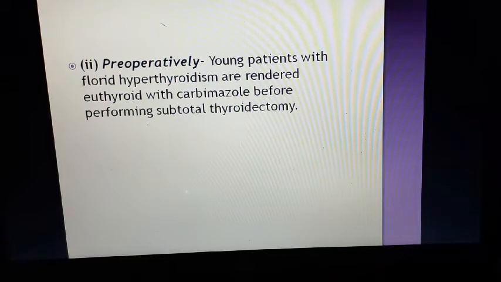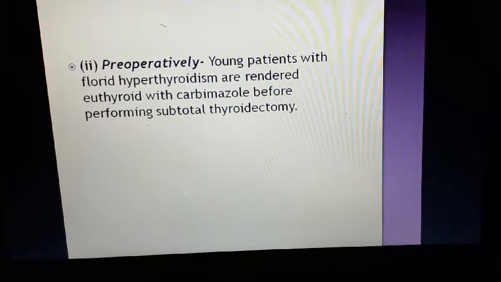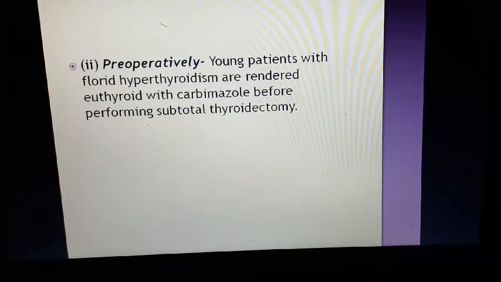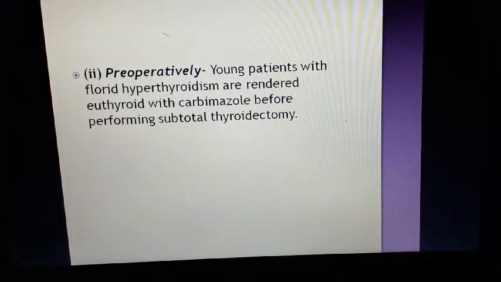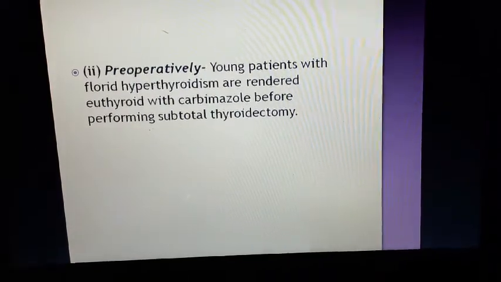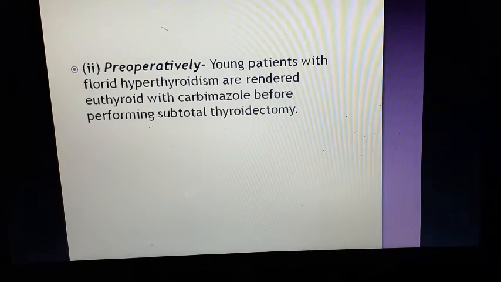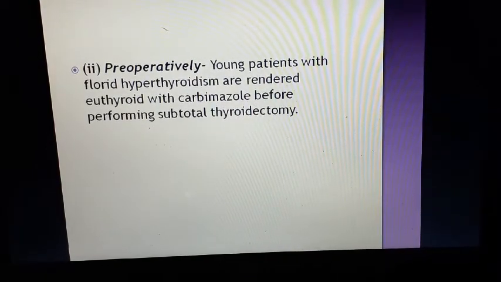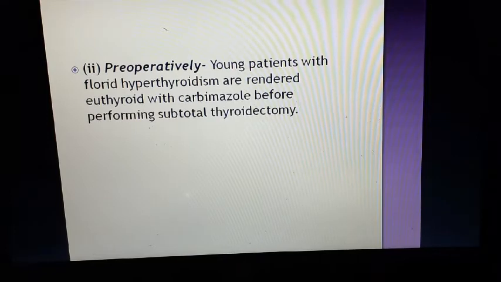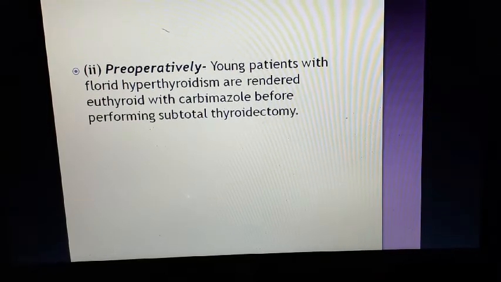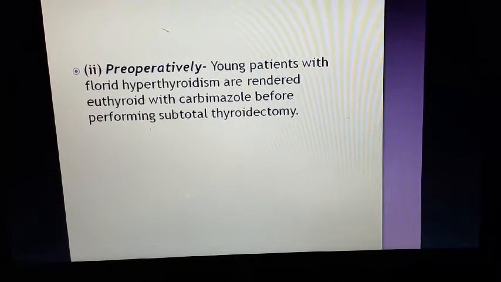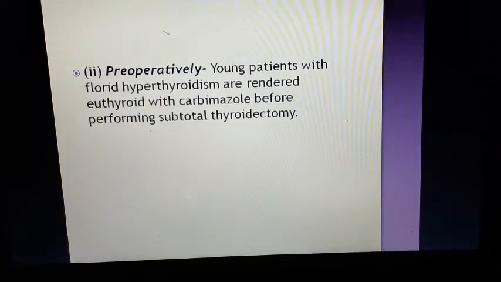So apart from this, hyperthyroidism has 3 treatments. One is antithyroid drugs, one is radioiodine therapy, one is surgical therapy. Depending on the patient's status or patient preference, we have to select the therapy. Normally, remember, radioiodine therapy is contraindicated in pregnancy, but it is more useful in young non-pregnant persons, whereas antithyroid drugs are more useful in elderly persons, and surgery is required when there are obstructive symptoms like dysphagia, respiratory distress.